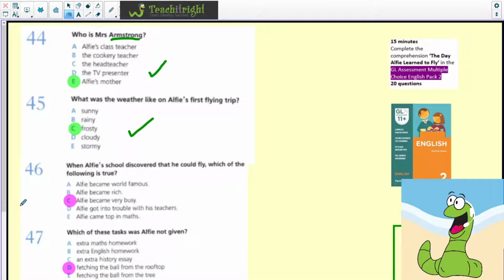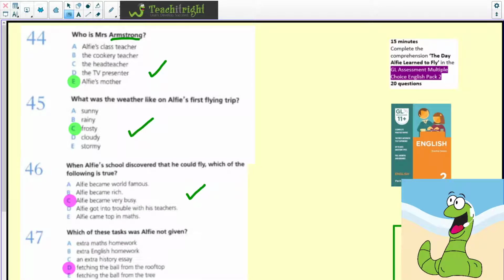Question 46. When Alfie's school discovered that he could fly, which of the following is true? Well, Alfie became very busy is the answer. Alfie became very, very busy. He started doing all kinds of different things.